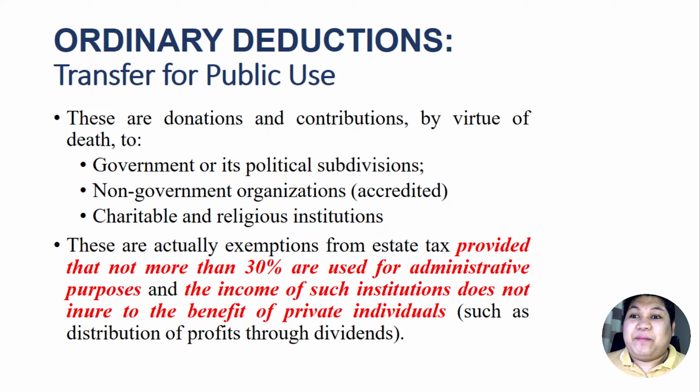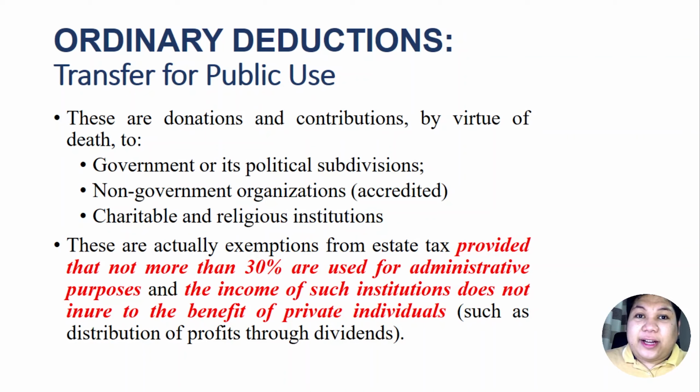That is why when claiming transfer for public use as a deduction from the gross estate, the BIR would require a liquidation and a sworn statement from the recipient that they actually use the entire amount for the purpose of its operation and not for admin purposes.